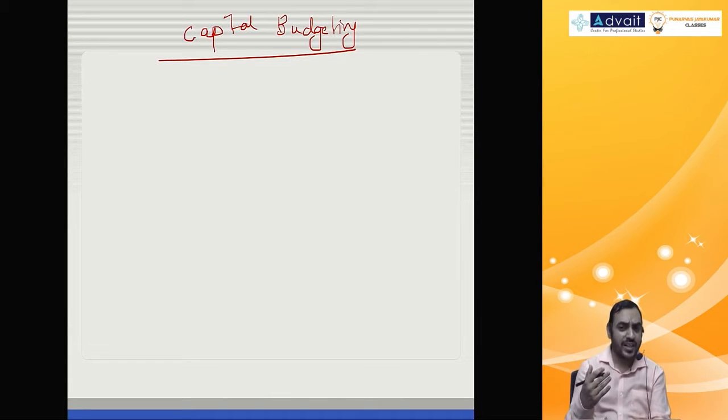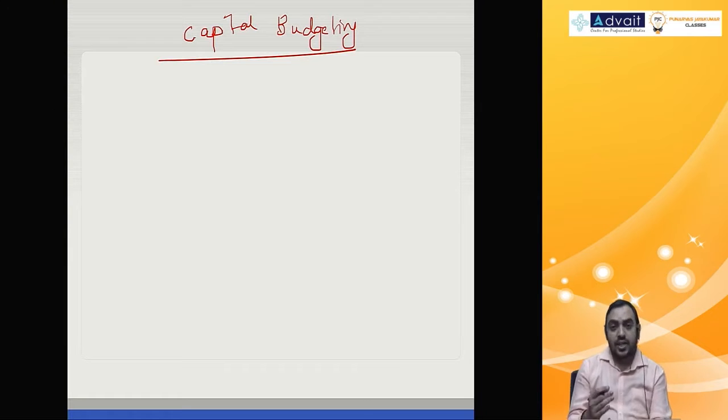Let me do a quick recap of that, then we'll come to the CA Final level. Capital budgeting is investment decision about long-term decisions, whether to purchase machinery or not, whether to start a unit or not, whether to start a product or not, a branch or not, those kinds of things.